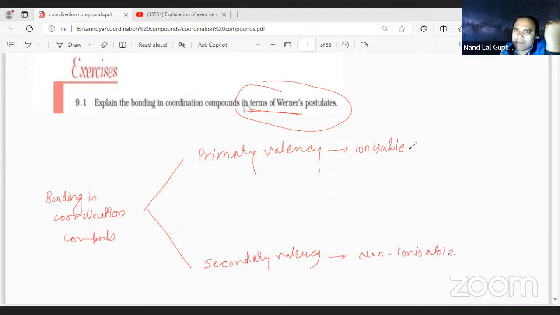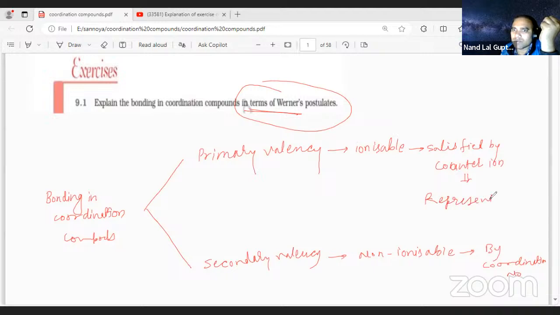Now, the primary valency is satisfied by what, student? It is satisfied by the counter ion. And the secondary valency is satisfied by the coordination number. The counter ion, which is ionizable, represents the oxidation number.